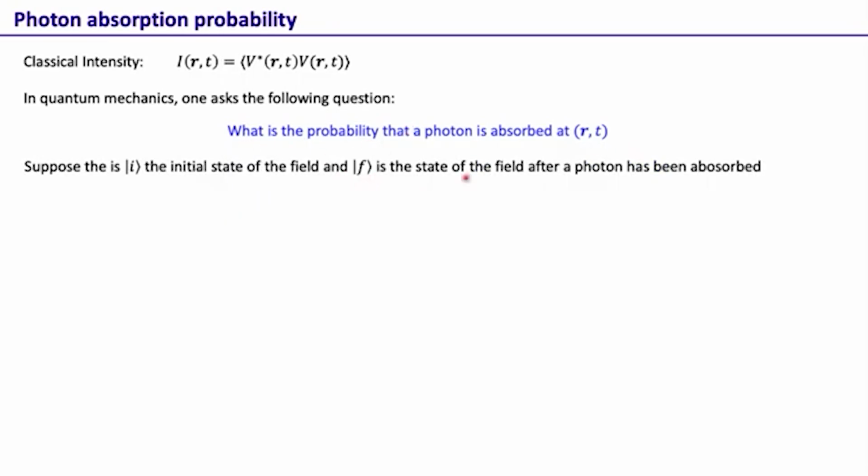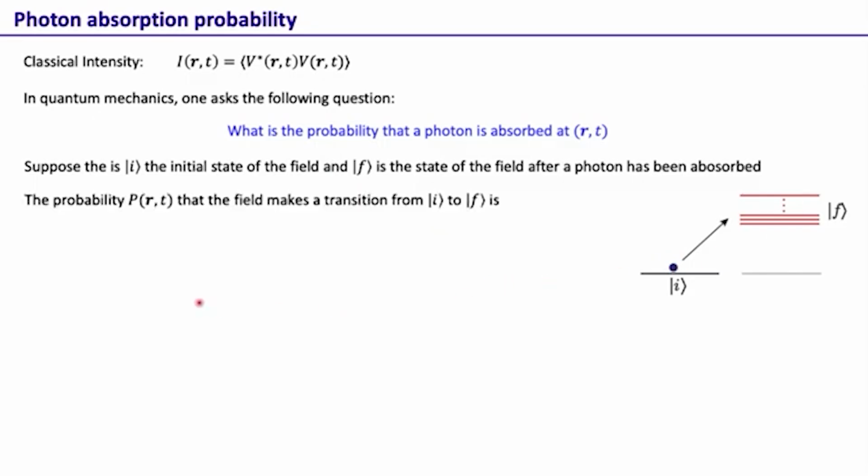Now the way this is obtained is that we assume that the state of the field is I. That's the initial state, and after the photon has been absorbed, the field goes to the state F. This could be a manifold of states as well, need not be just a single state. So what is the probability that the field absorbs a photon and goes into the state F?